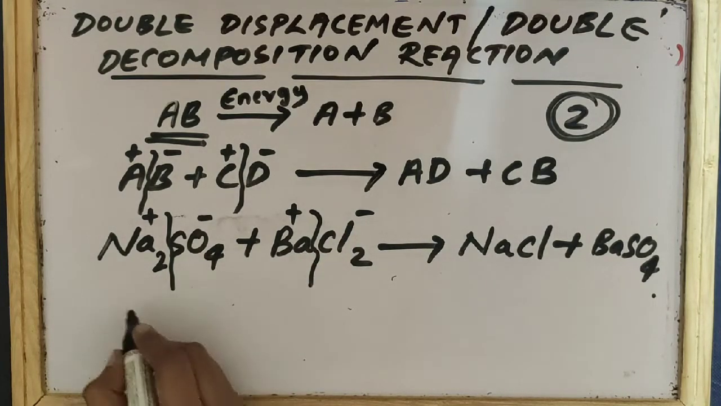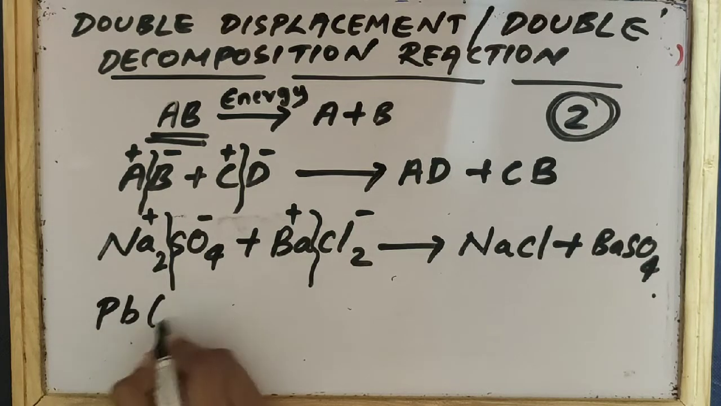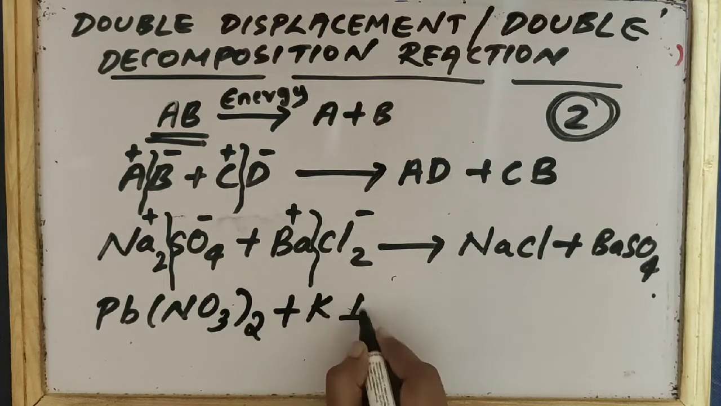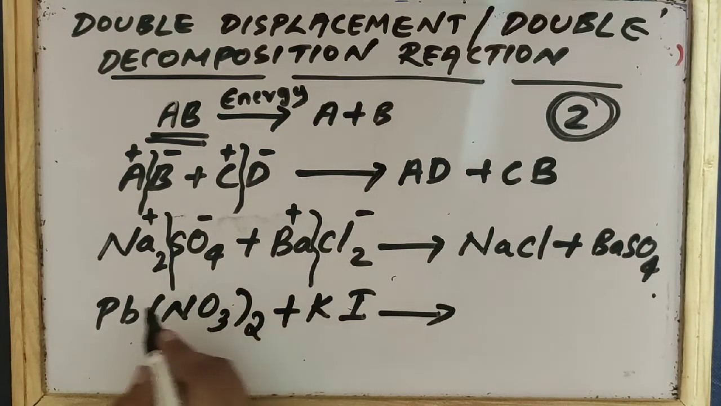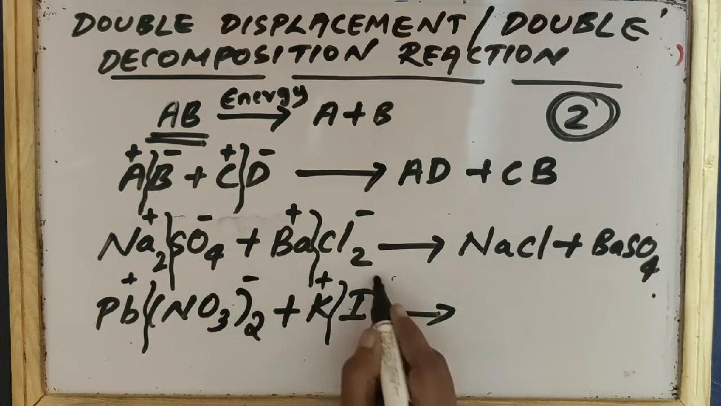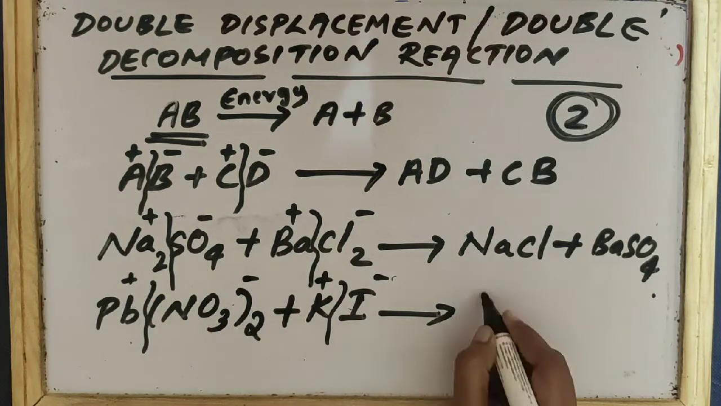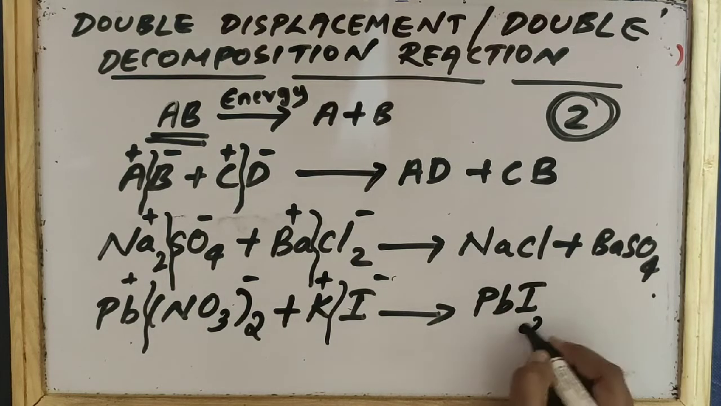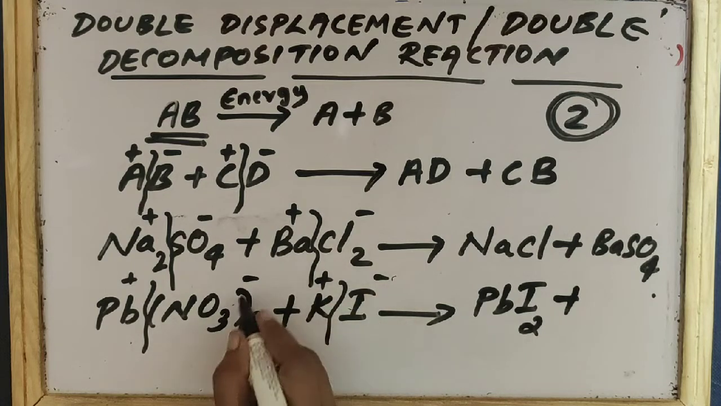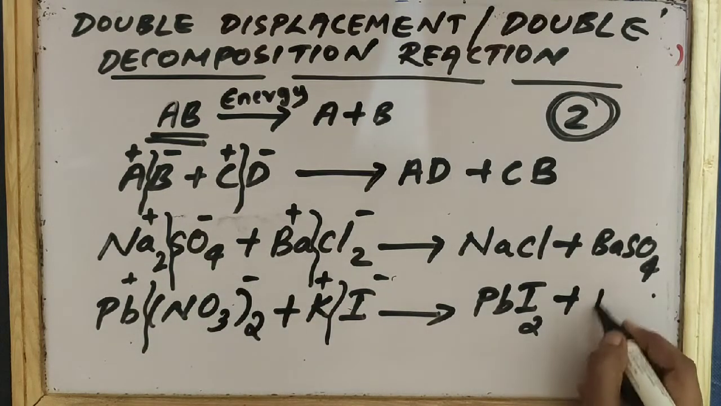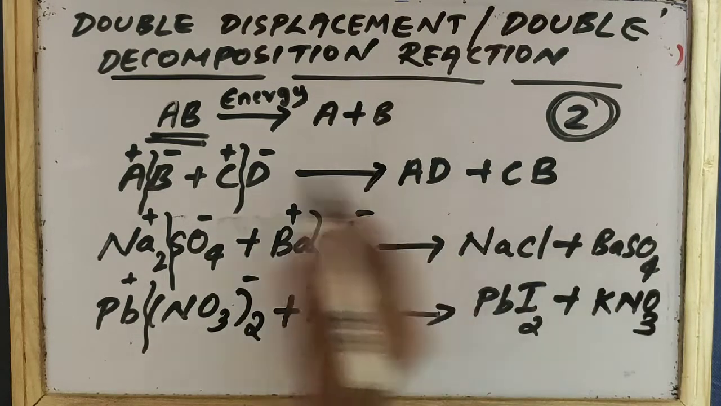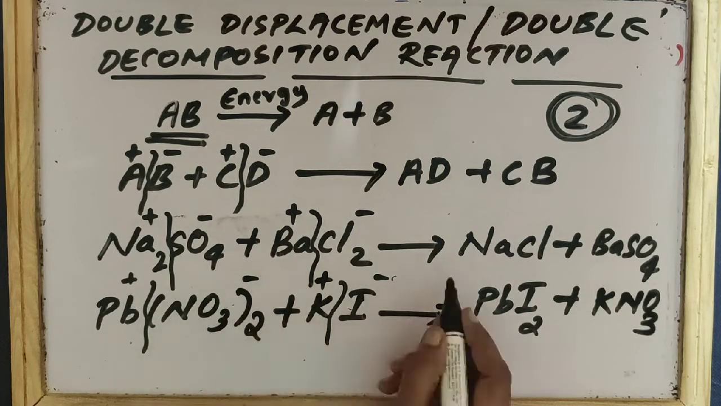And the next example is lead nitrate, Pb(NO3)2, plus potassium iodide. Here we will divide this into two parts. This is the positive part and this is the negative part. This is also a positive and negative part. So lead and iodine will combine, and it will form PbI2, lead iodide. Next, this is the positive part, right? This positive part and this negative part will combine. So you will get KNO3, potassium nitrate. So this is an example of a double decomposition reaction.